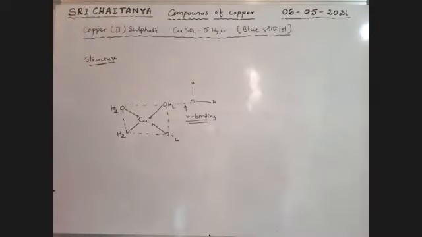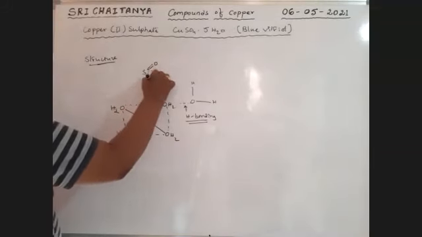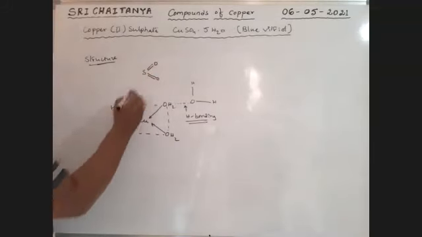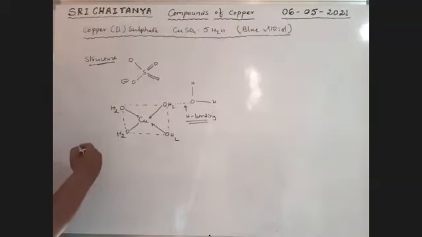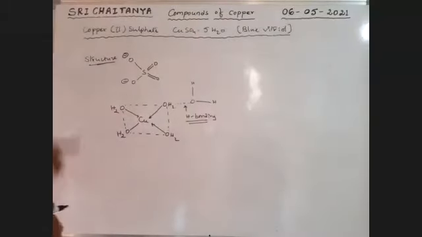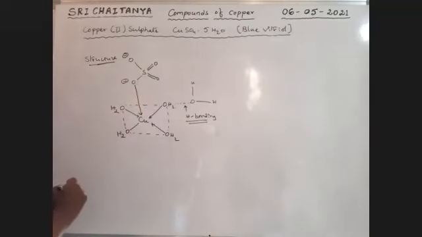Next, the sulfate. One sulfate here: double bond O, double bond O, O minus, and another O minus, sulfate ion. This oxygen is coordinated with this copper.